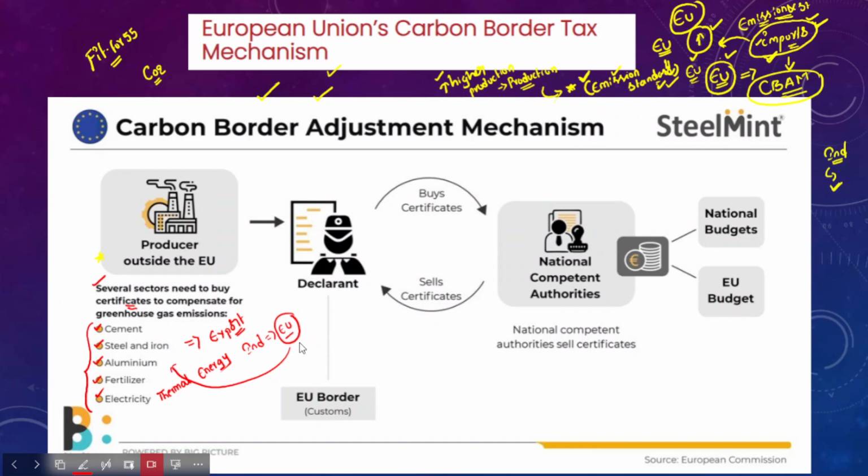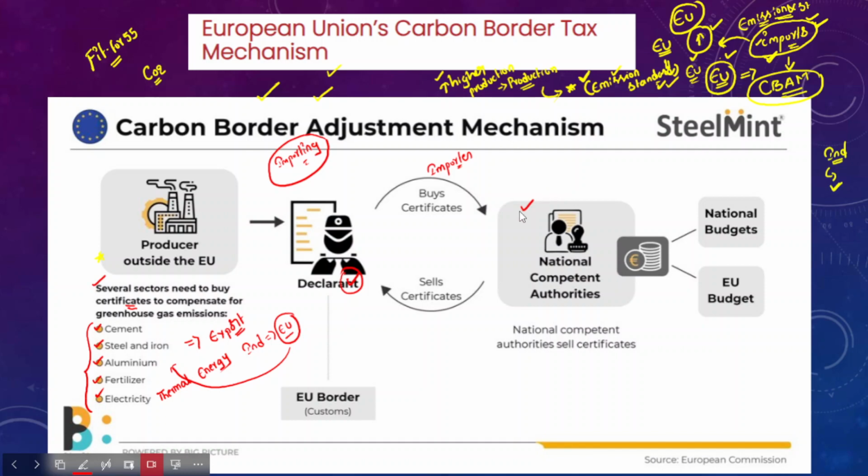Okay, so usually how the cycle takes place. For example, someone has been importing steel from India. If the steel does not meet the environment emission standards of the European Union, then at the customs of the European Union border, the importer has to buy the certificate from the national competent authorities.